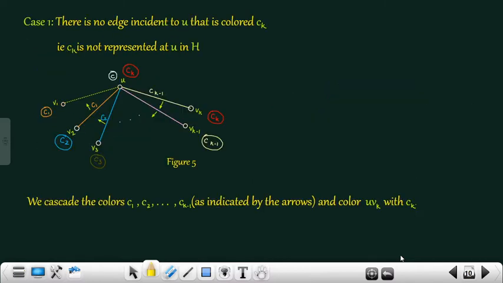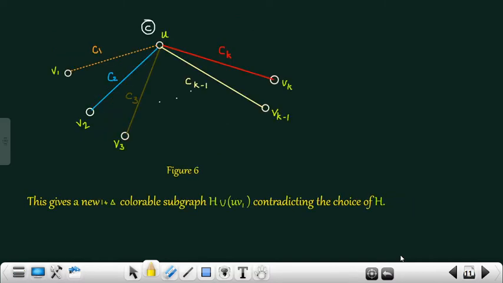Case 1. There is no edge incident to U that is colored Ck, or red, as shown in figure 5. That is, Ck is not represented at U. Already it is not represented at Vk. It is not represented at both U and Vk. In this case, we cascade the colors C1, C2, etc., Ck minus 1 as indicated by the arrows and color UVk with Ck. This is shown in figure 6.